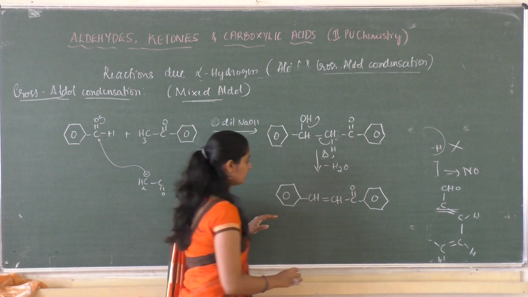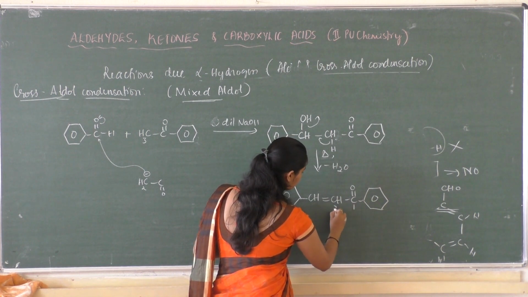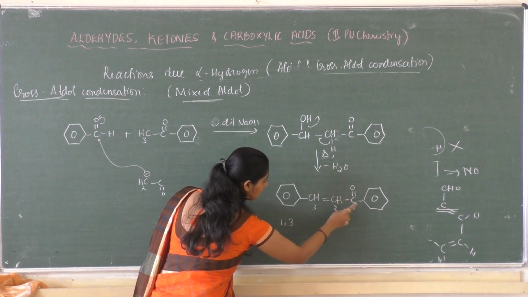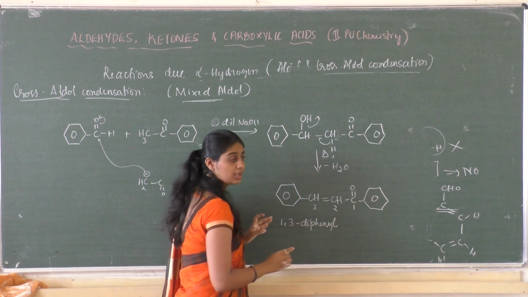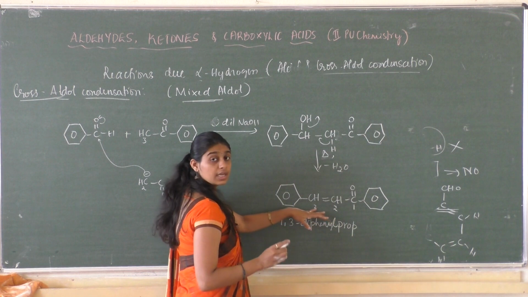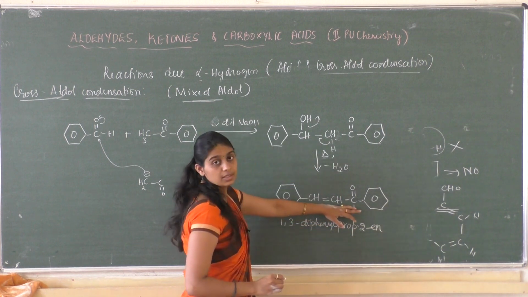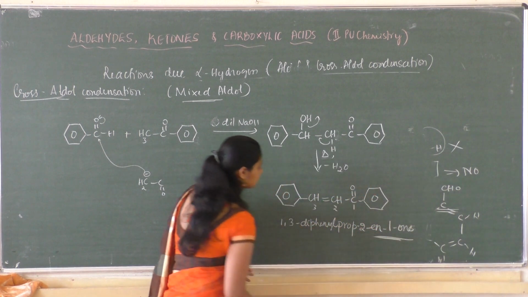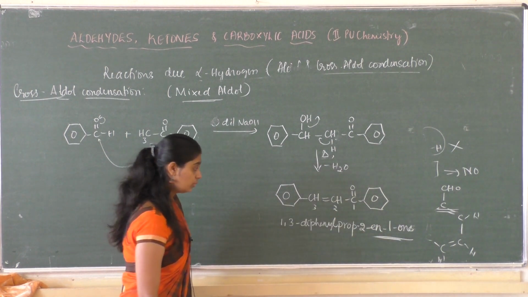So the name of this compound: the functional group is present in an open chain, so this will be 1, 2, 3, and these two are considered as substituent groups, so it is 1, 3. We have two phenyl groups, so it is diphenyl, and then the root word prop. We have two functional groups, and the double bond is present at the second position, so 2-ene, and then the final principal functional group, ketone, at the first position, so it is 1-ol. 1,3-diphenylprop-2-en-1-ol.